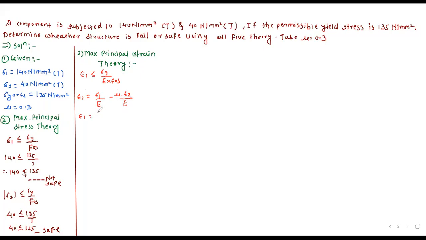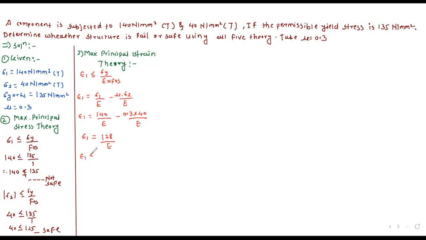Epsilon 1 is equal to 140 divided by E minus 0.3 into 40 divided by E. Now tell me the value of epsilon 1. One, two, eight. So 128 divided by E.